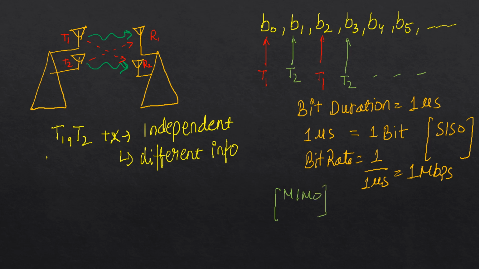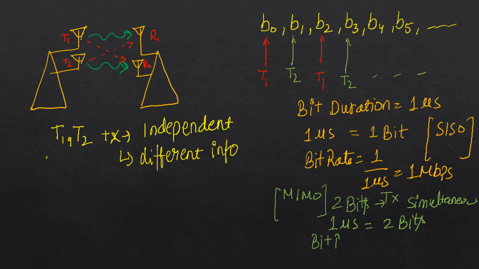What is happening in the MIMO case? Two bits are being transmitted simultaneously here. Okay, two bits are transmitted simultaneously at the same time, or you can assume they are transmitted in parallel. So that means in 1 microsecond we can transmit two bits. So if we calculate the bit rate, that will be 2 upon 1 microsecond, or 2 Mbps.